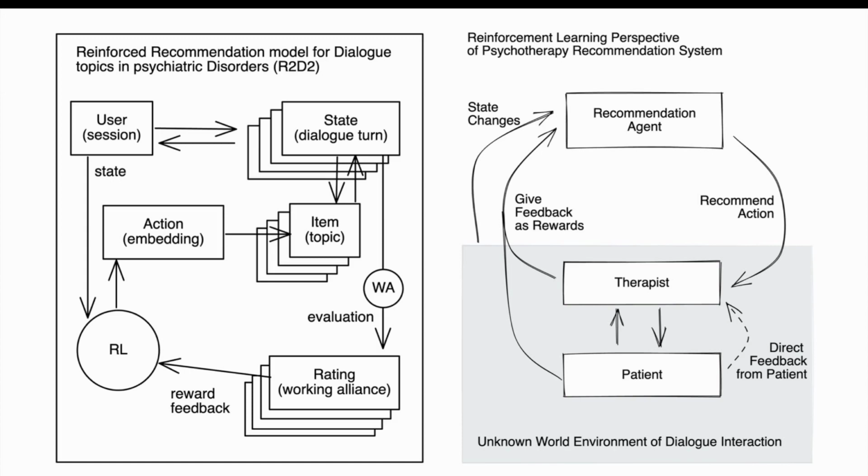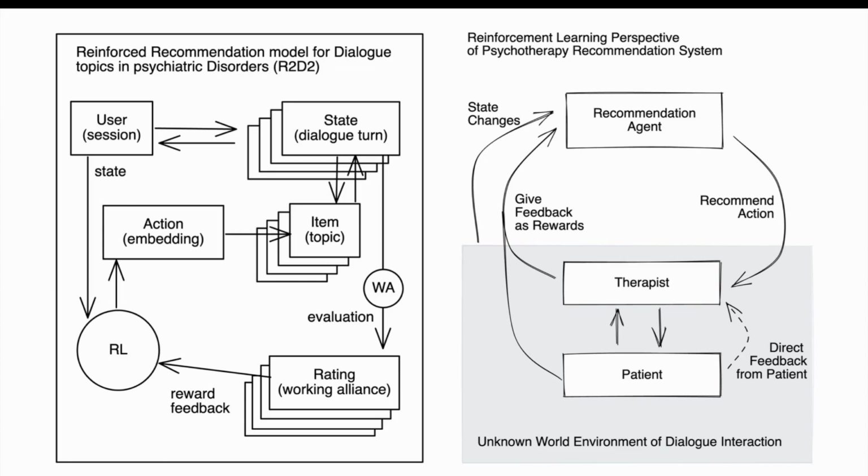So how do we formulate this into a reinforcement learning framework? As we can see from this figure, it is more complicated than the traditional reinforcement learning setting, where the agent simply interacts with the world, and by taking an action, the world assigns some reward and state for it to update. Now our environment consists of a dialogue interaction between the therapist and patient. Only the therapist receives the recommended action, and he or she has the option to either take the advice or not take it.